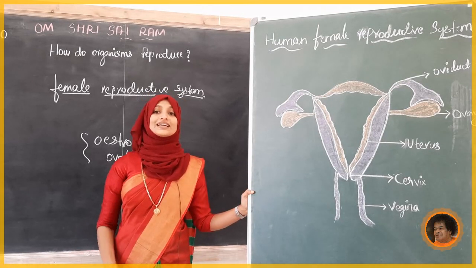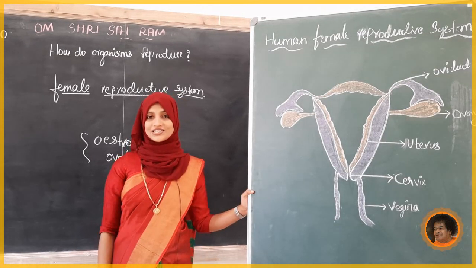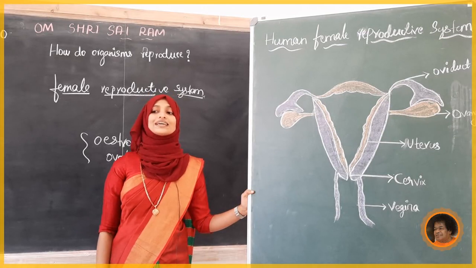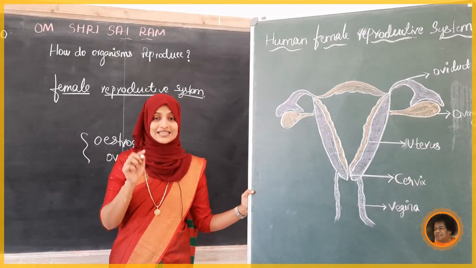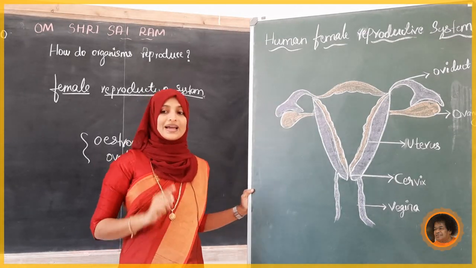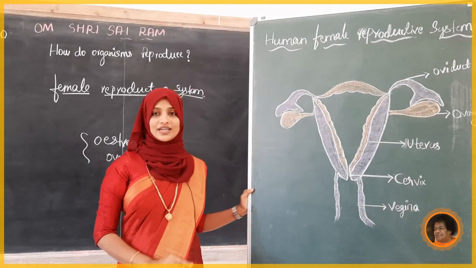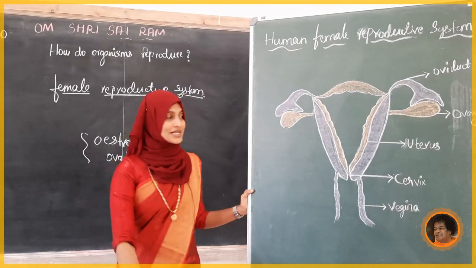The ovary releases one ovum every 28 days. What does it mean, students?